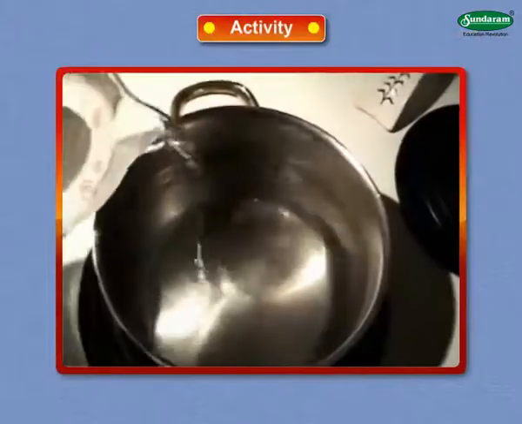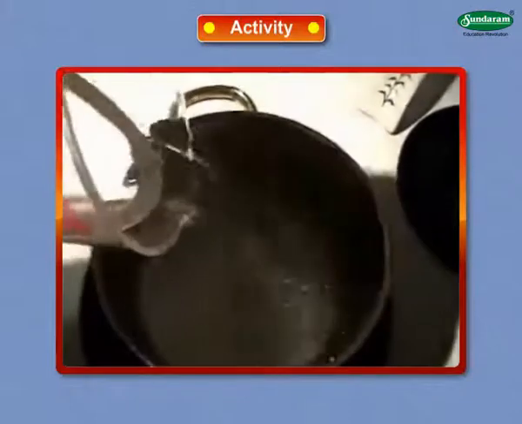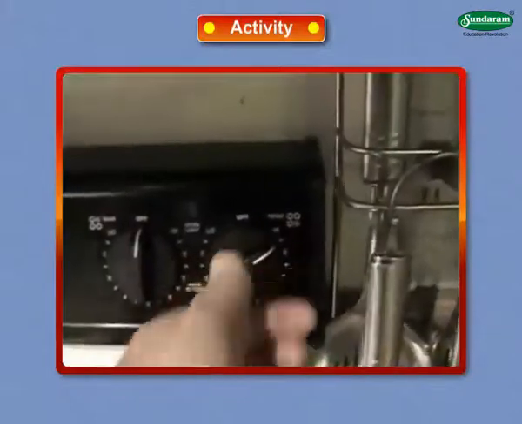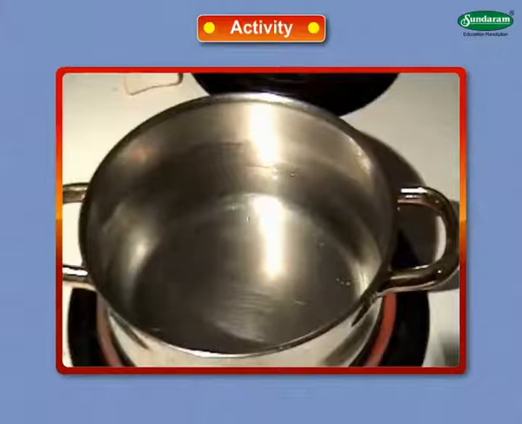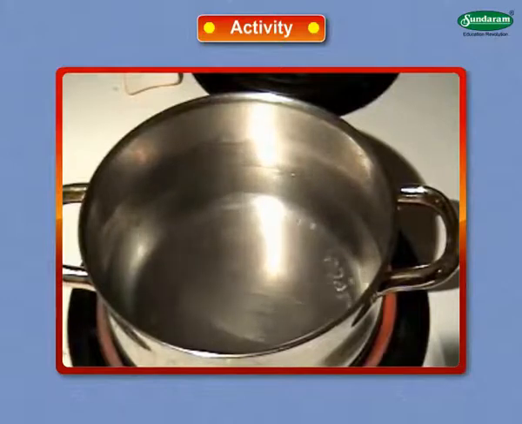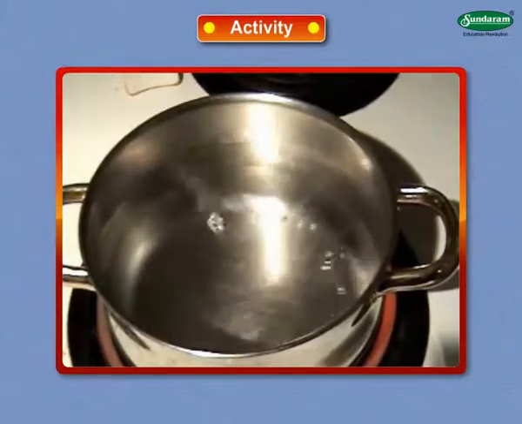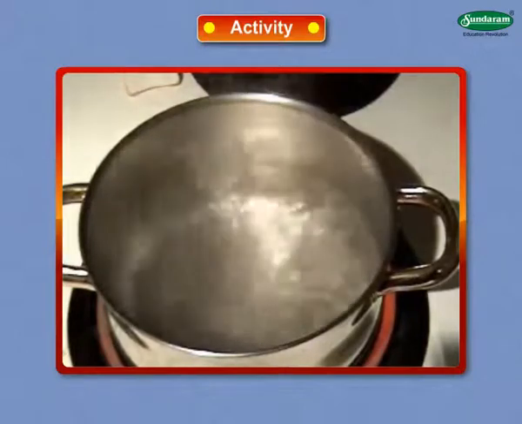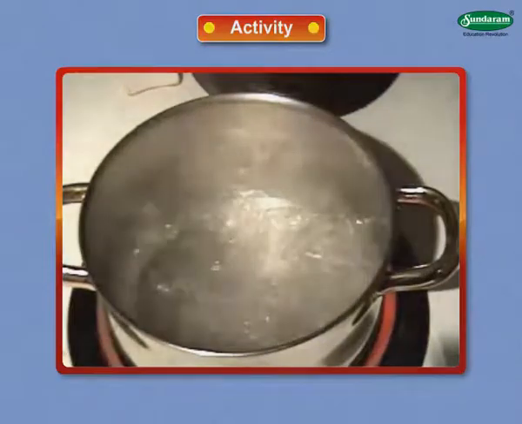Activity: take half a glass of water. Heat it. First, you will see small bubbles at the bottom of the vessel. When the water is hot enough, you see many bubbles rising to the surface. In other words, the water is boiling.